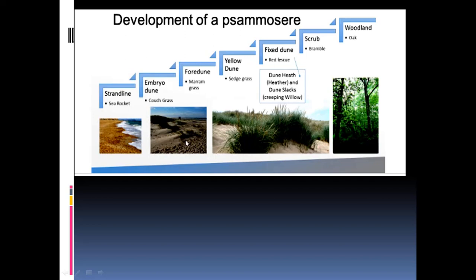Couch grasses start growing, then marram grasses, that is the fore dune stage, then the yellow dune stage, sedge grass grows, larger grasses grow here, and then the fixed dune, we call, where the heather and other creeping willows and herbs start growing. Shrubs start growing now, a scrub layer forms, and then ultimately the woodland with the large trees appears. So like that, on the coastal area, the forests have appeared.